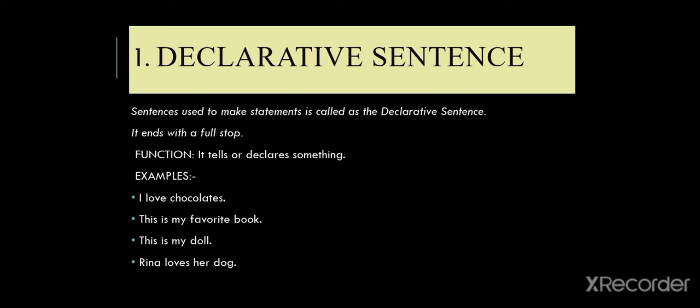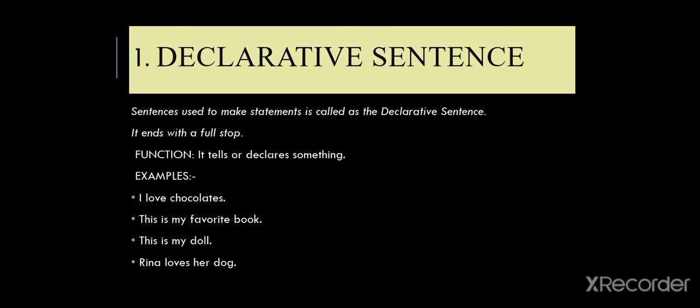Sentences used to make statements is called as declarative sentence. It ends with a full stop. The function is it either tells us or declares us something. For example, we have I love chocolates. This is my favorite book. This is my doll. Reena loves her dog.